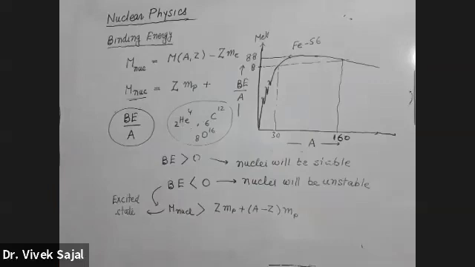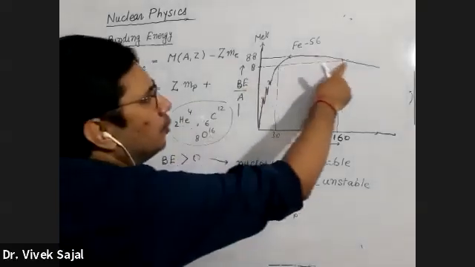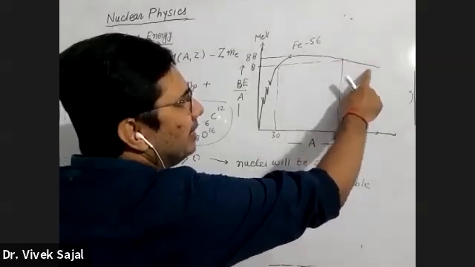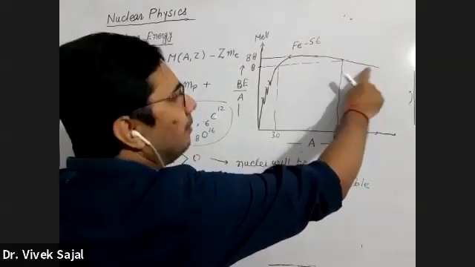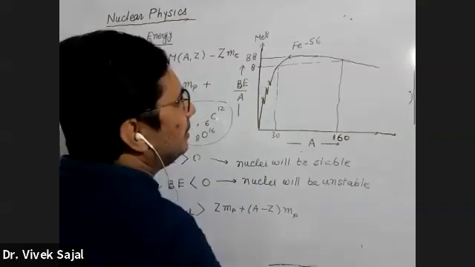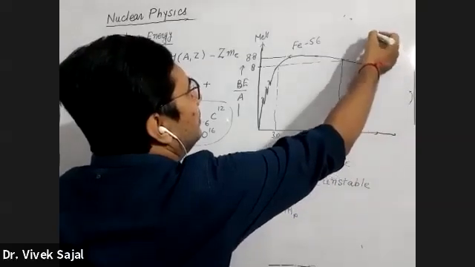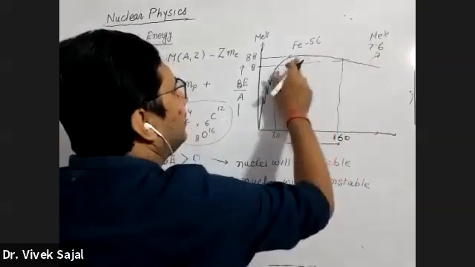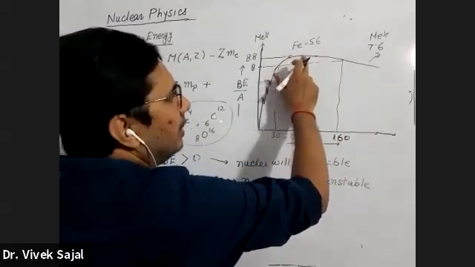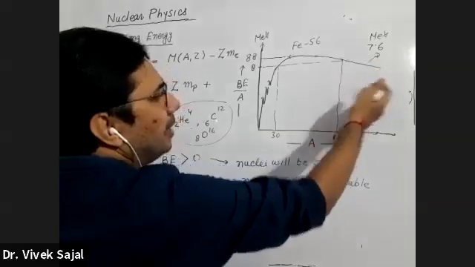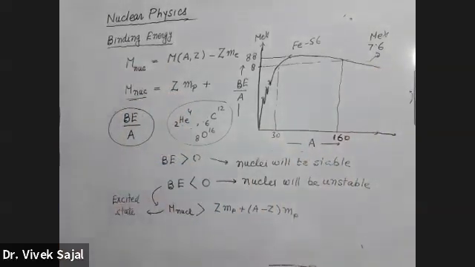And the last observation was that after this peak, there is a slope, and binding energy is decreasing continuously, and somewhere here its value will be 7.6 MeV. So basically, it decreases from 8.8, and after this, it will go to 7.6 MeV for higher A values. So these are different observations which are made for the nuclei.